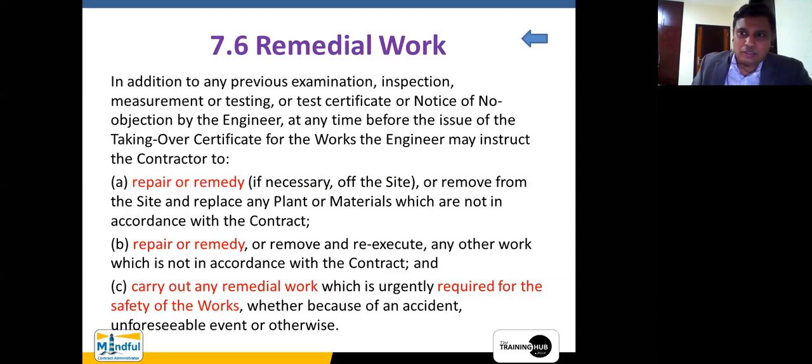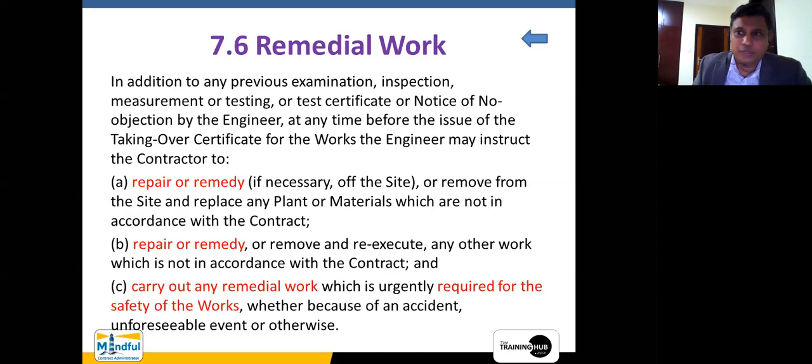Now, there is a particular tool, a particular document which is used by contract administrators, which is called an NCR. What is an NCR? That is a non-conformity report. A non-conformity report is issued by the engineer when an executed work is not in line with the